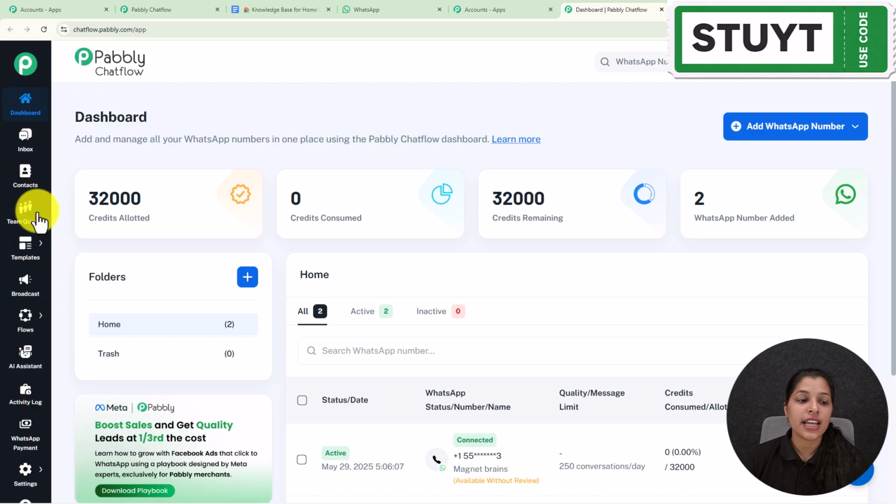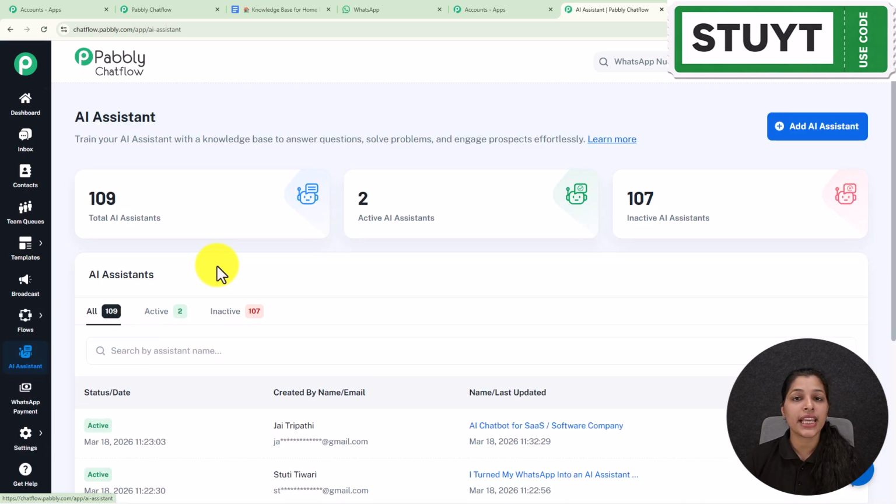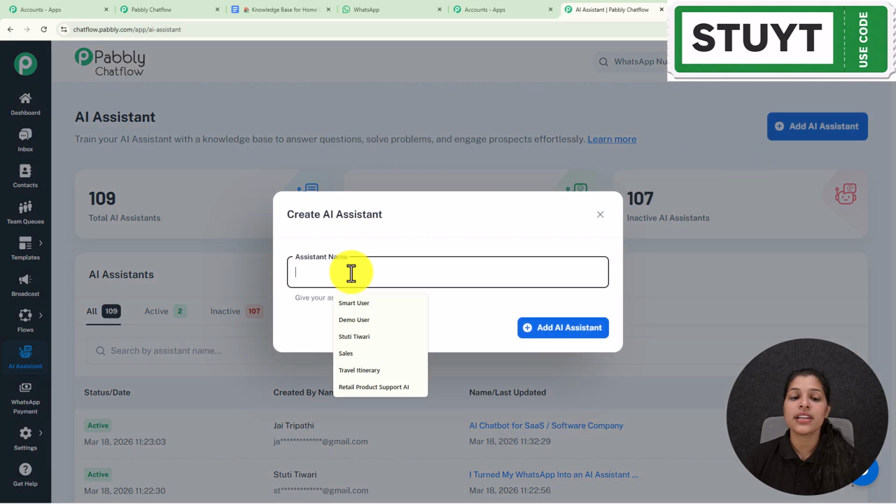Now moving on to the sidebar, you can see these are the features provided by Pabbly Chatflow. If you want to learn more about these features, you can check out the videos given in the description. As we are going to create an AI assistant, we just have to click on AI assistant in the sidebar. You will land on the AI assistant page, where to create a new AI assistant you just have to click this add AI assistant button, and here it is asking you to enter the assistant name.